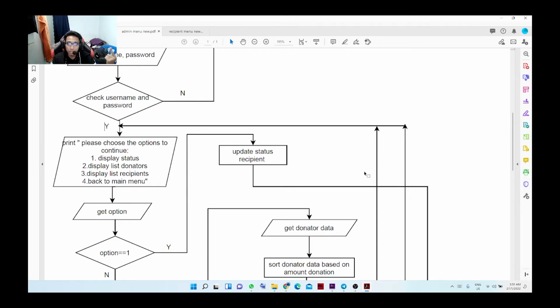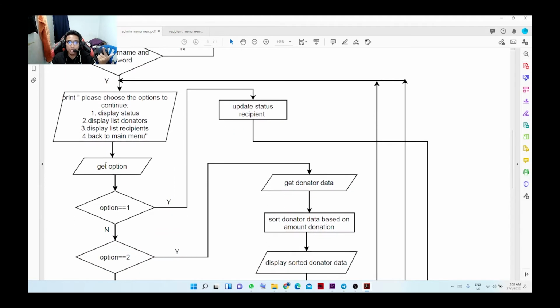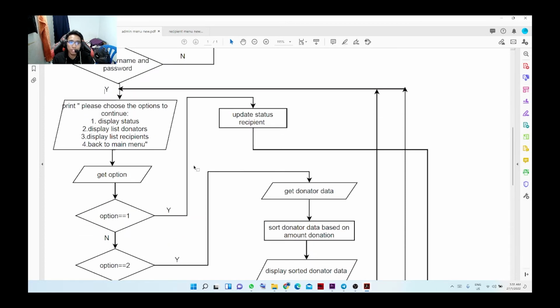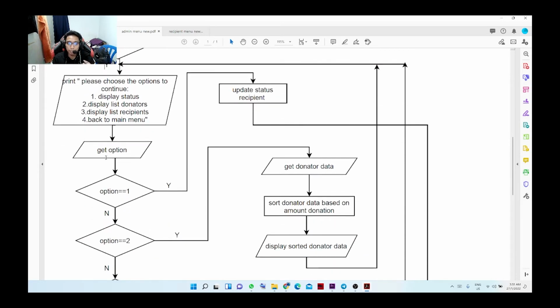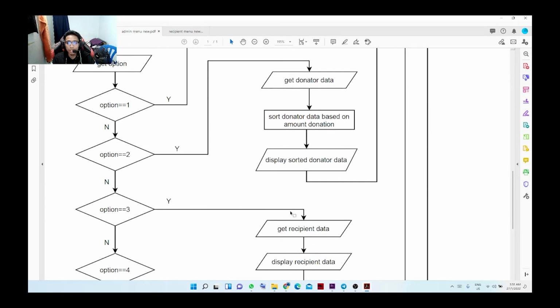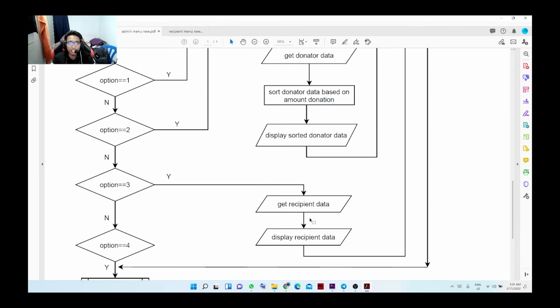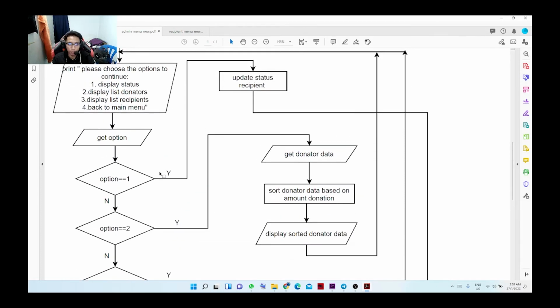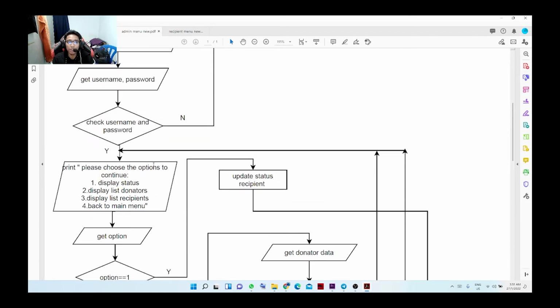If the admin chooses number 2 to display list donator, the program will get the donator data, sort it based on the amount of donation, and then display the sorted donator data. If the admin chooses number 3, which is to display list recipient, the program will get the recipient data and display all of it. When the admin chooses number 4, it will turn the program back to the main menu. Okay, that is for number 1, the admin menu.